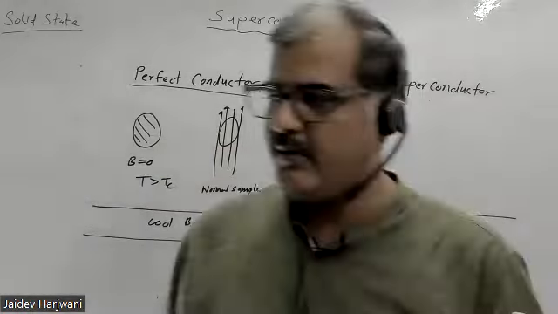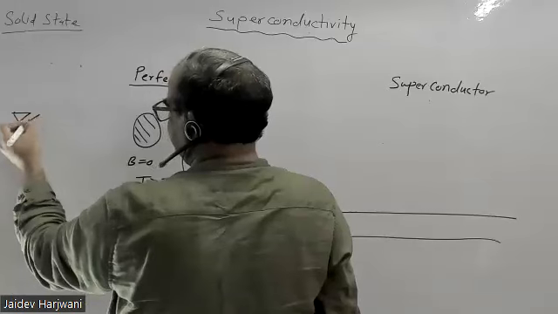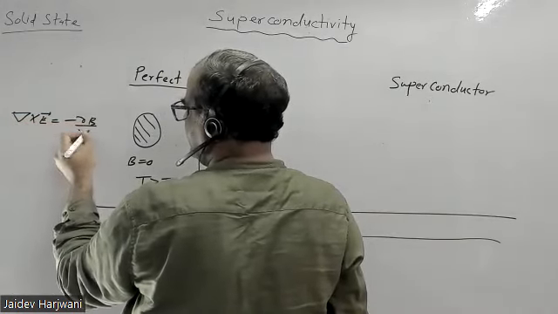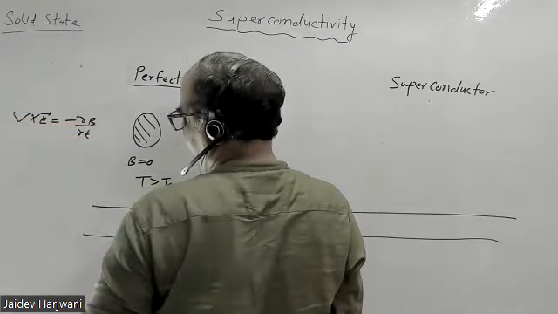So what is the Maxwell equation? You know, del cross E equals minus del B upon del t. This is the differential form of Faraday's law. If I write it in the other form, I can write the closed line integral of E dot dl is equal to minus del phi B upon del t.